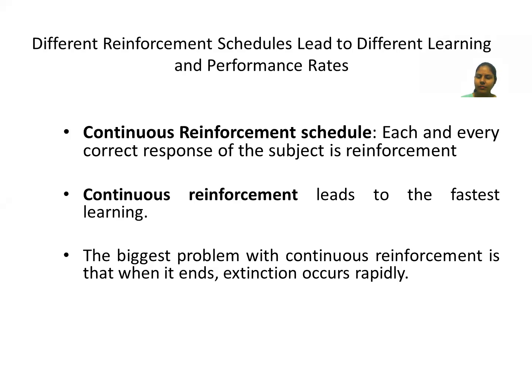Let us understand with one example. Suppose there are two children, one named Y and another named Z. Y always gets reinforcement whenever he has done a task, every time. Now it will become a habit for him: "I am getting this reward every time, so I will do it for the reward only." He will simply ask, "What is my reward if I complete this task?"